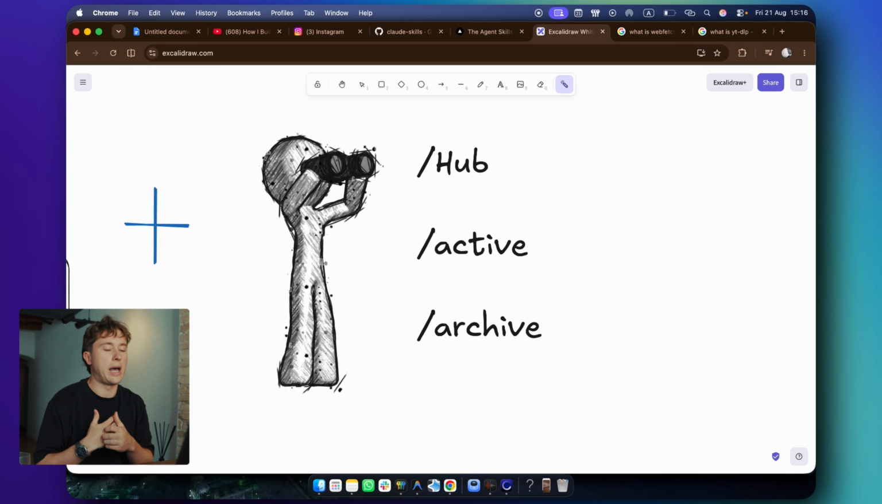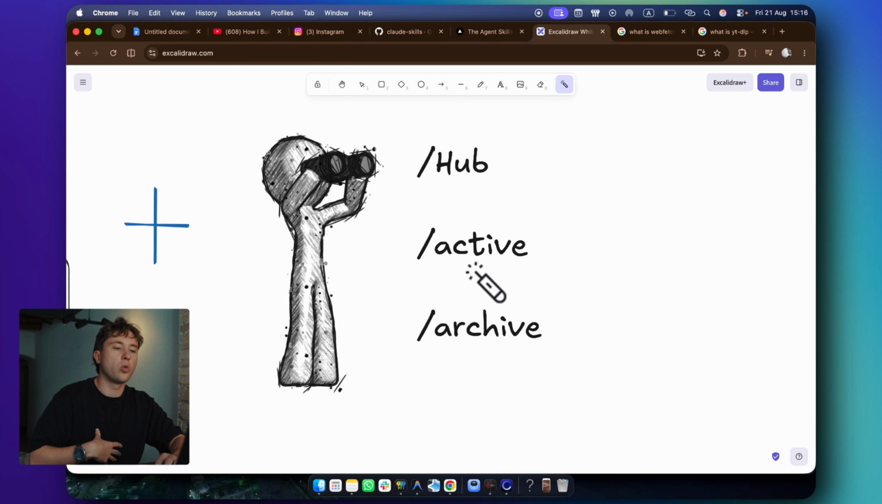Anything I'm working on but not really, or something that I put on permanent pause, or maybe I don't want to delete it yet. Then the folder Active speaks for itself. Everything I'm currently actively working on. And then the last one is Hub.